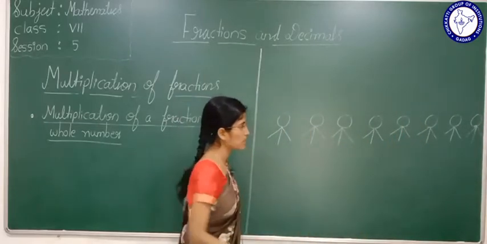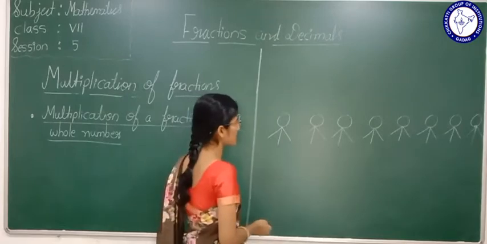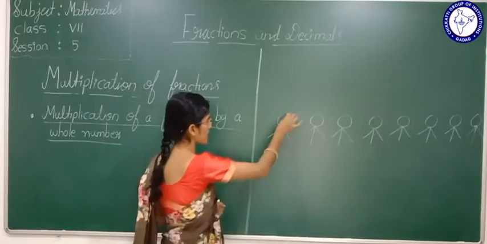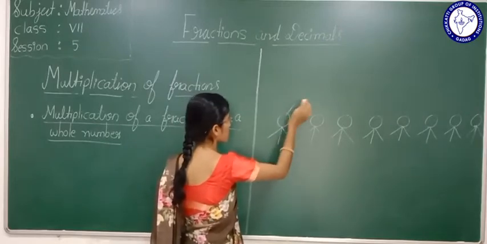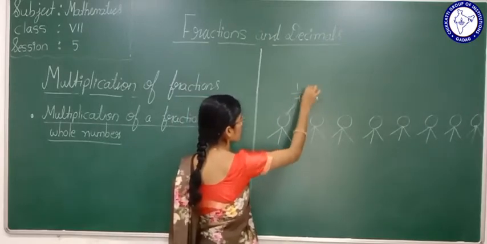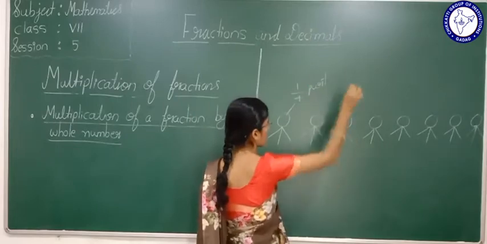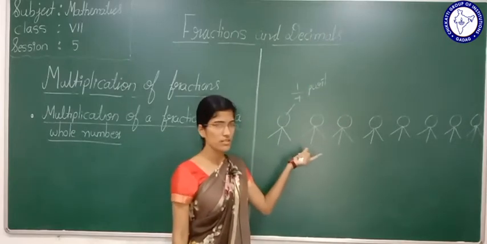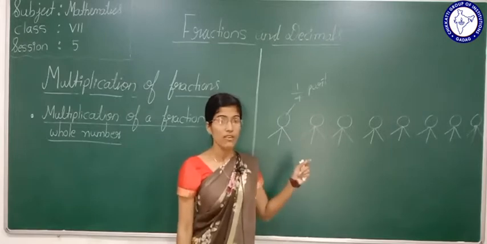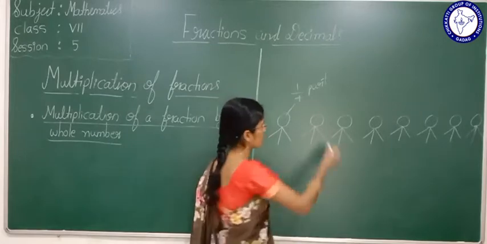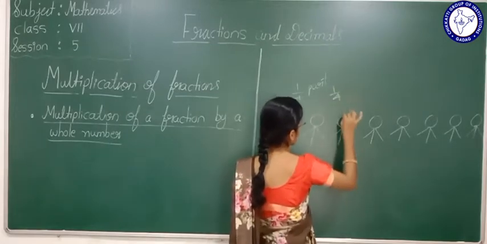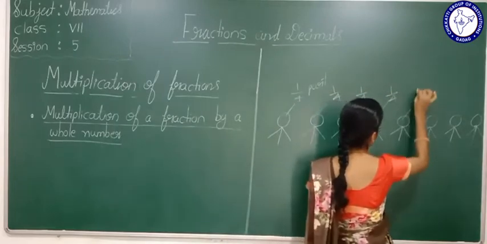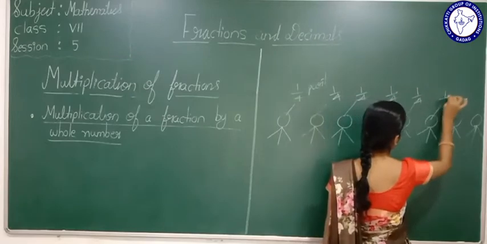In that birthday party, every person, every friend, is going to eat 1/4 part of a pizza, because they like pizza very much.